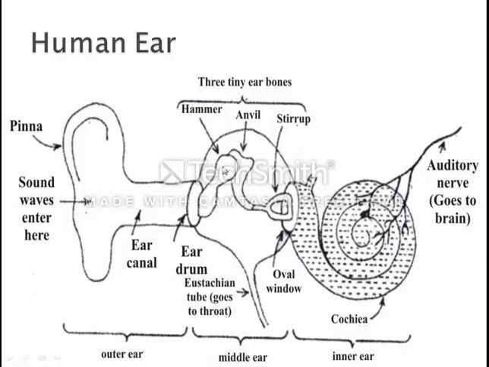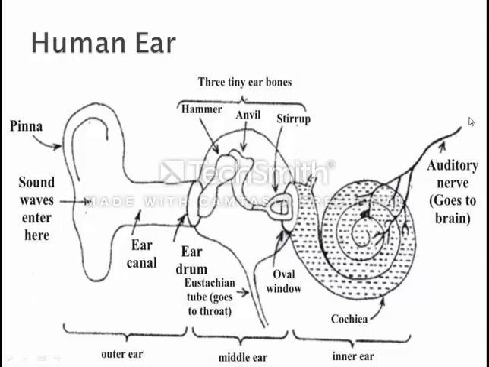After the eardrum, there are three tiny ear bones: first is the hammer, other is the anvil, and third is the stirrup. This is the middle part. This stirrup is connected to the oval window, and the oval window is connected to the cochlea, C-O-C-H-L-E-A. There is liquid in the cochlea, and through the auditory nerves the sound